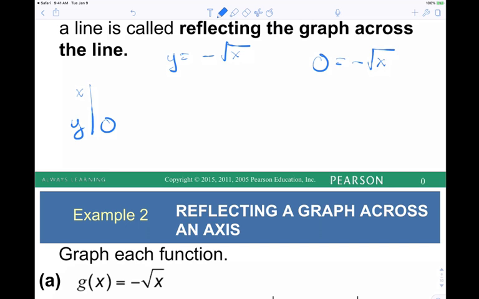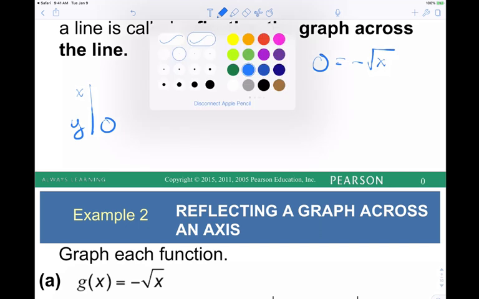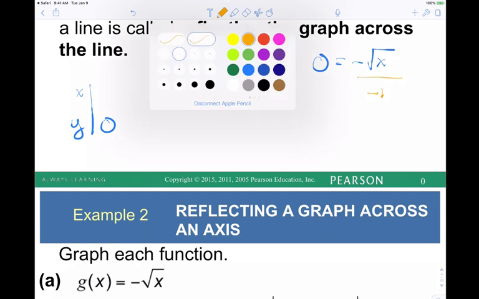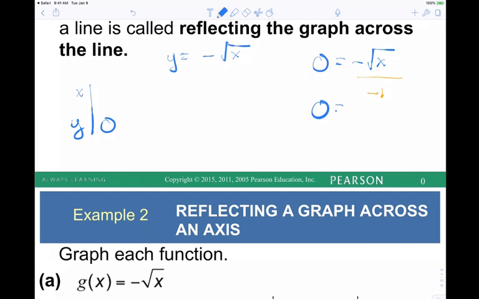If we solve for x, what would we do first? Yeah, we can either multiply or divide both sides by a negative, right? And it's still going to be 0. So we're going to have 0 equals the square root of x. And then how do we get rid of the square root? Square both sides, so then 0 squared.